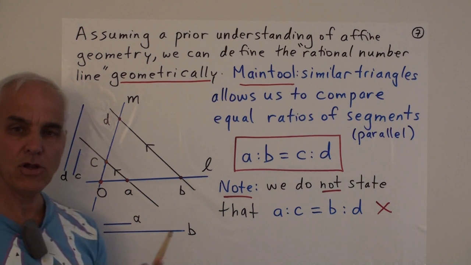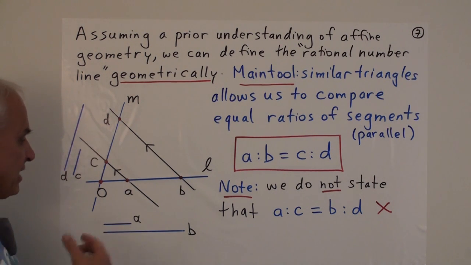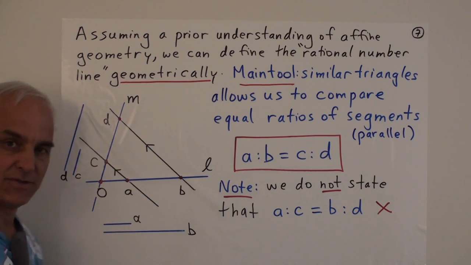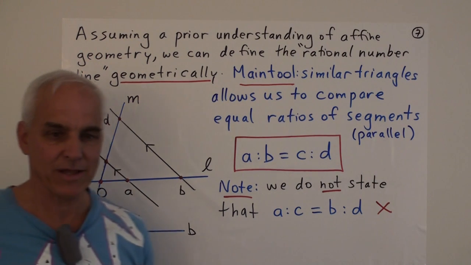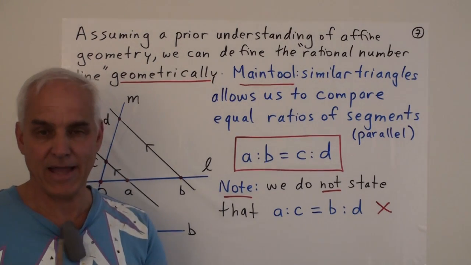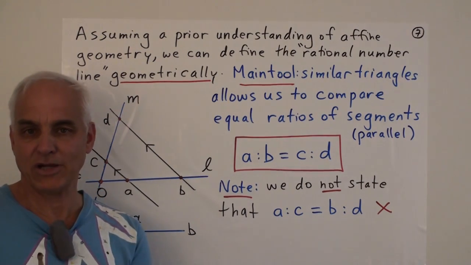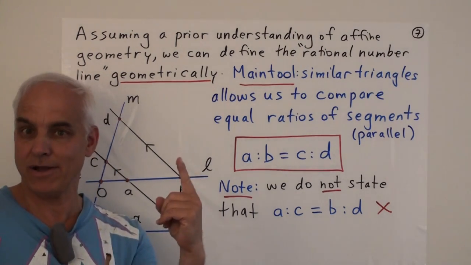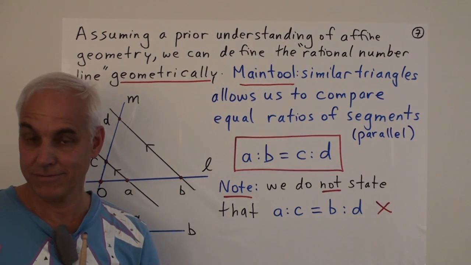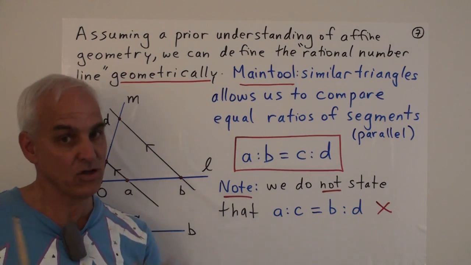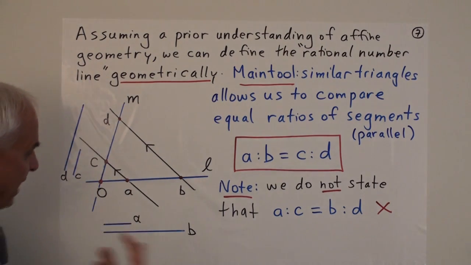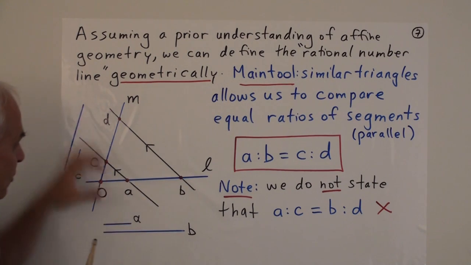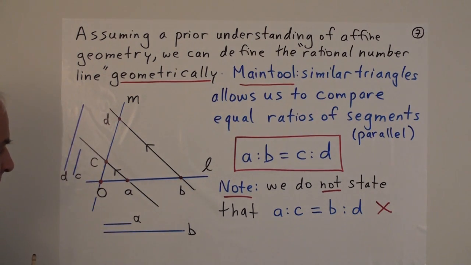There's no way of expressly talking about the relationship between the length of A and the length of C. Okay, so in affine geometry, there is no notion of length that's suitable in all directions, because we don't have a compass to move length in one direction to an equal length in the other direction. In Euclidean geometry, yes, but in affine geometry, no. But what we can do is we can compare the ratio of these segments to the ratio of these segments.